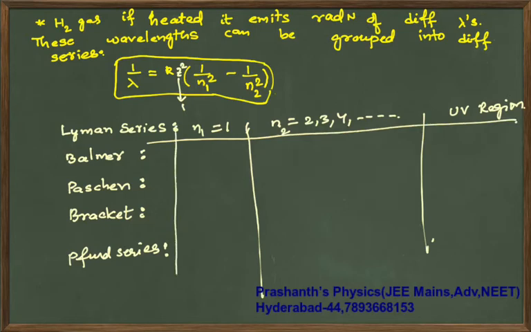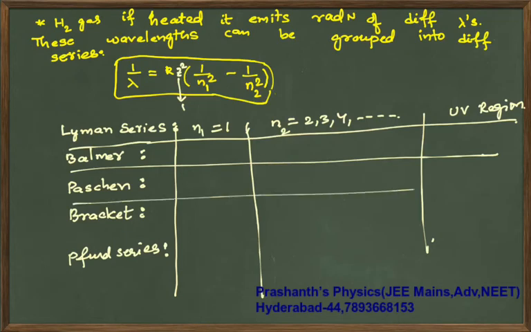Next, similarly, if you take the Balmer series, Paschen series, Brackett series and Pfund series. Here in the Balmer series, the n1 value is 2. You can say it is K shell, L, M, N, and the first line will be the alpha line.